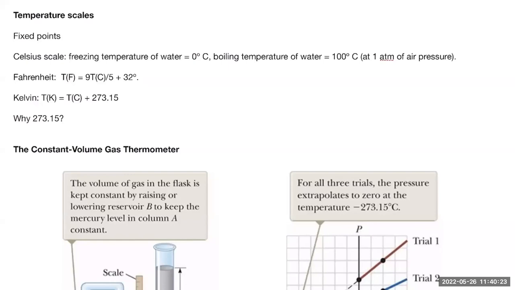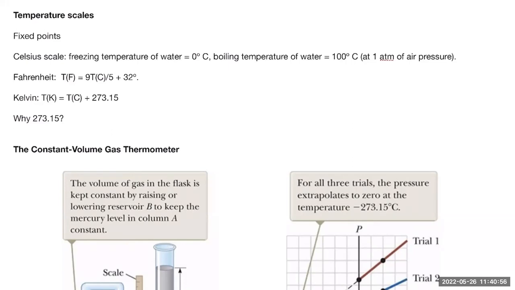So if you take T equal to 100 degrees Celsius, that's the boiling temperature of water, times 9, that's 900/5, and plus 32, what you're getting is 212 degrees Fahrenheit. That is the boiling temperature of water on the Fahrenheit scale. Okay, all these have historical reasons, but however you define them, these are just fixed points on different temperature scales. Celsius and Fahrenheit, all of these fixed points are arbitrary.